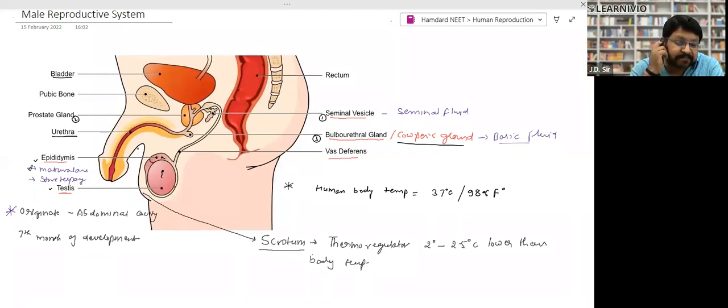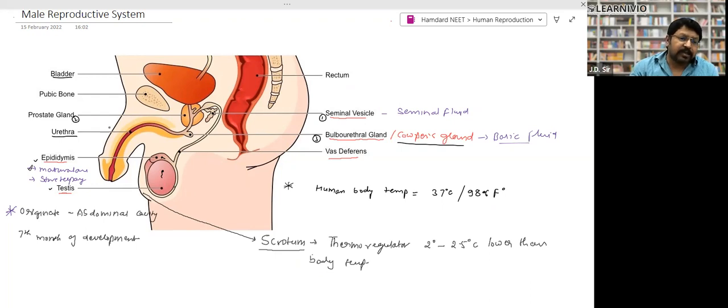These are the questions. Now, after that, the sperms are transported with the help of the vas deferens and reach this point. Here there is a gland called the seminal vesicle. The seminal vesicle does not produce any hormone and does not store the sperm. It produces seminal fluid, which provides the base for the sperm, right?